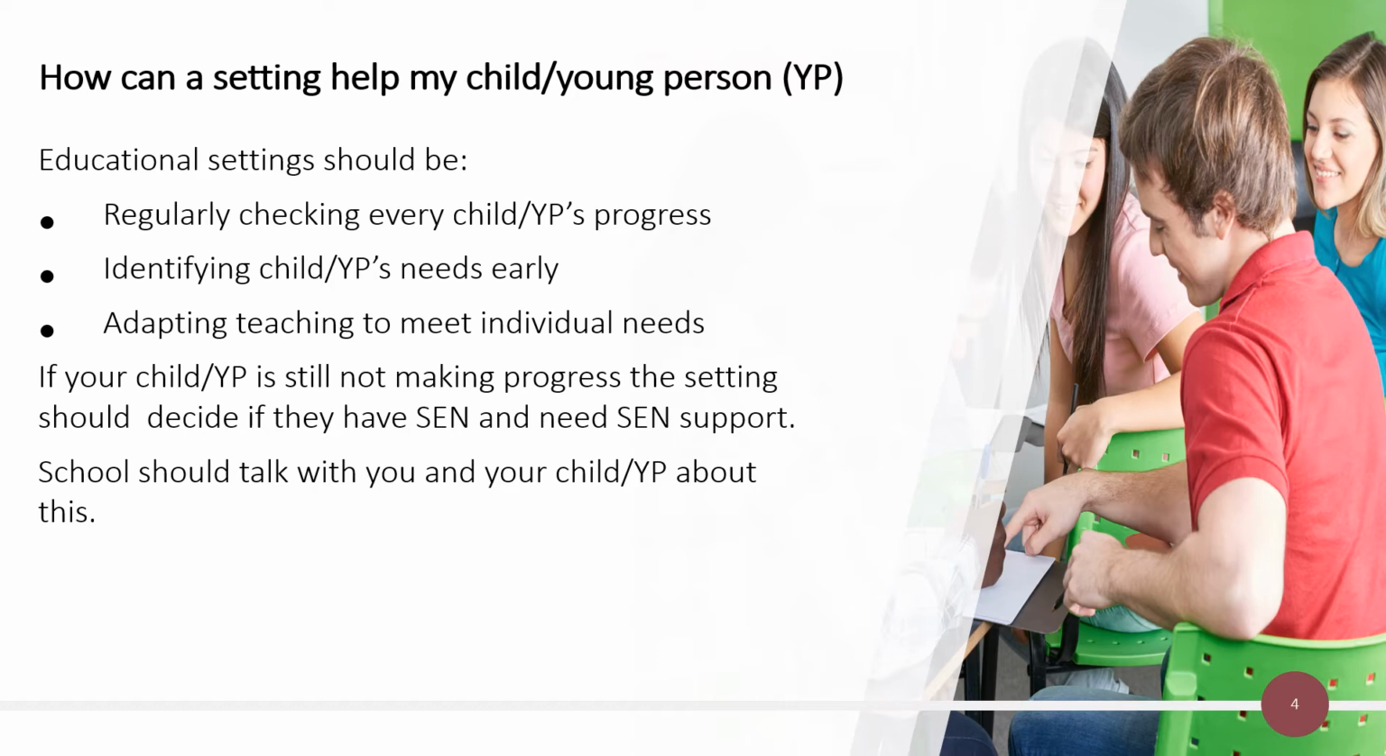How can a setting help my child or young person? Educational setting should be regularly checking every child or young person's progress, identifying the child or young person's needs early, adapting teaching to meet individual needs. If your child or young person is still not making progress, the setting should decide if they have SEN and need SEN support. School should talk with you and your child or young person about this.